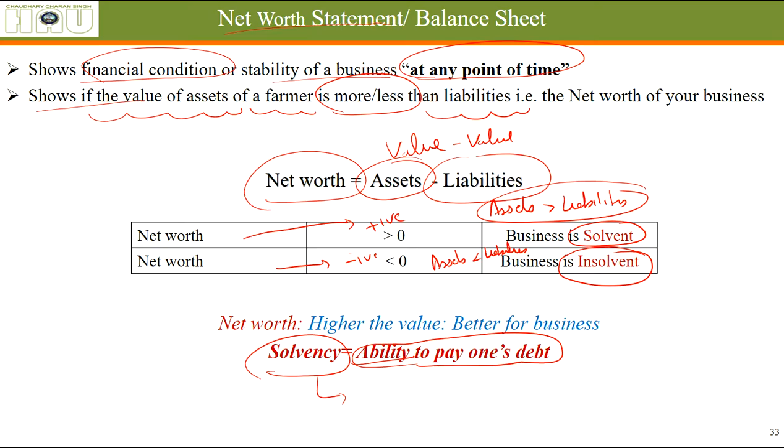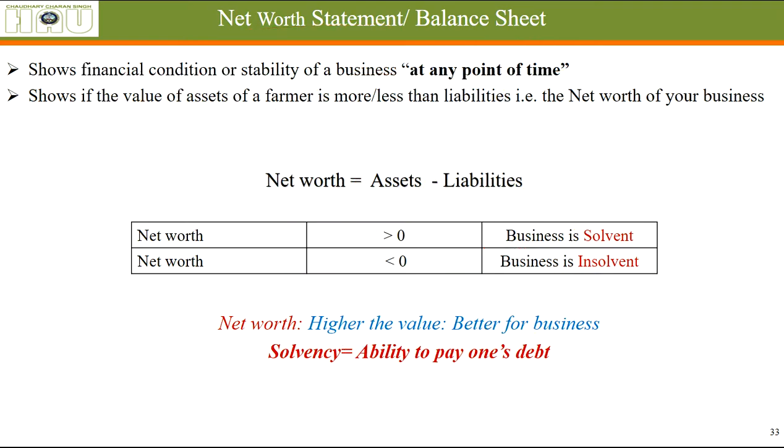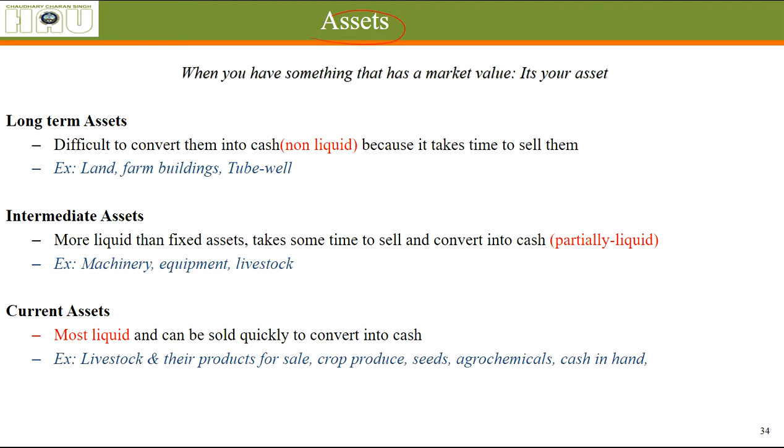What the assets are we'll be discussing later, and what the liabilities are we'll also be discussing in detail in this part of the unit. What are the assets? A farmer might have many things which, if he takes them to the market for selling, he will get a price for and he can get some money out of. That is his asset. Assets are classified in three parts: long term, intermediate, and current assets.